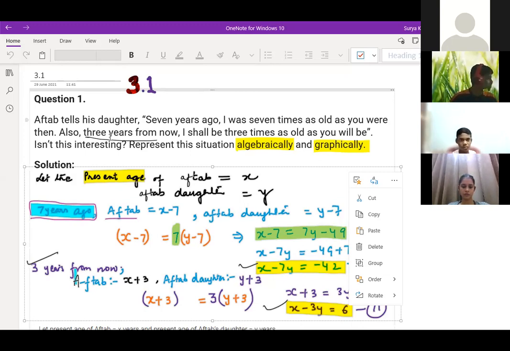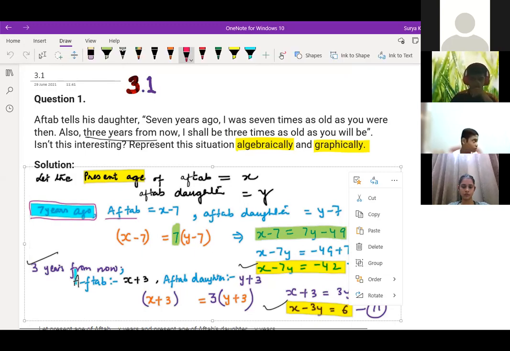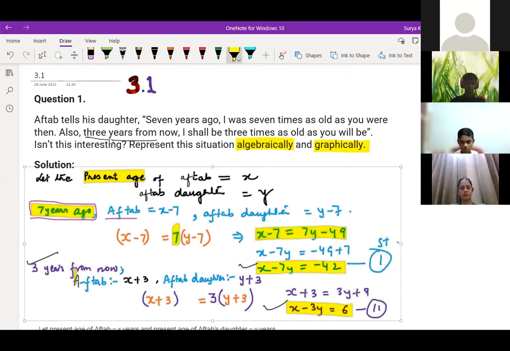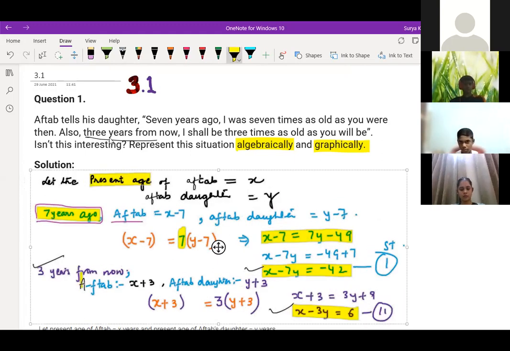Now according to the question, 7 years ago, what is the Aftab age? x minus 7. And daughter's age will be y minus 7. Now according to the question, 7 years ago, Aftab is telling that I was 7 times as old as you were then.